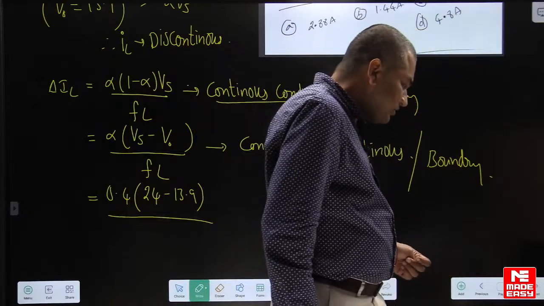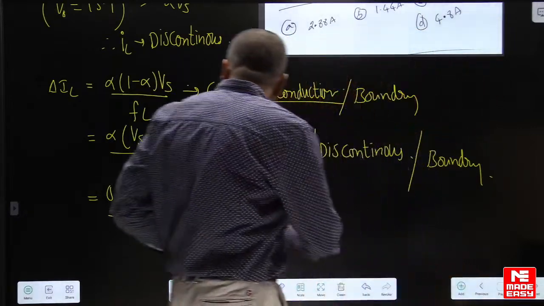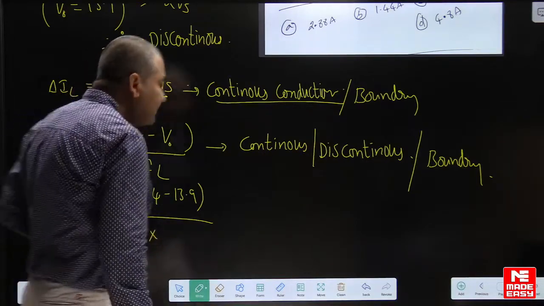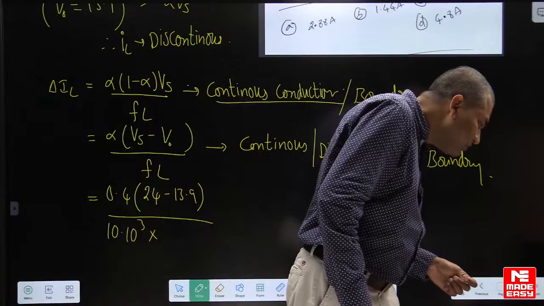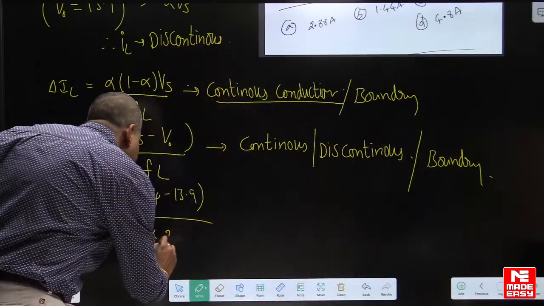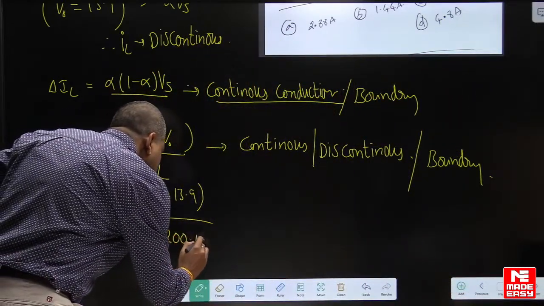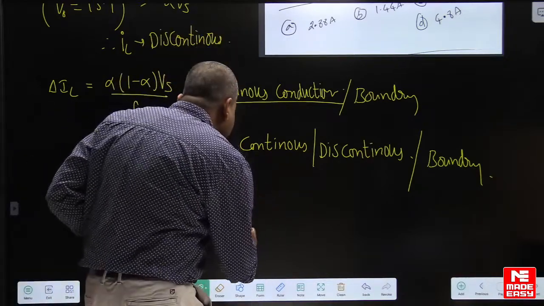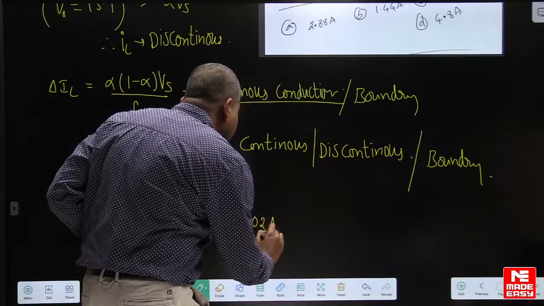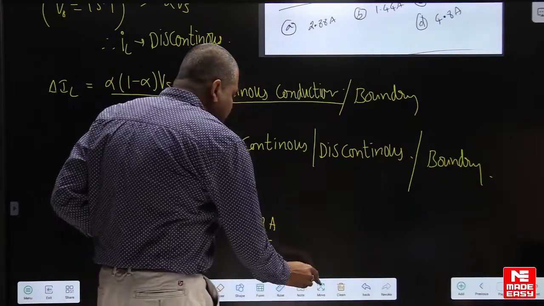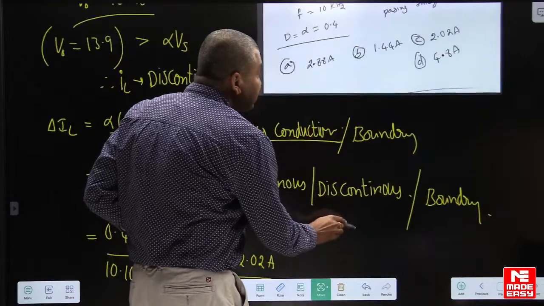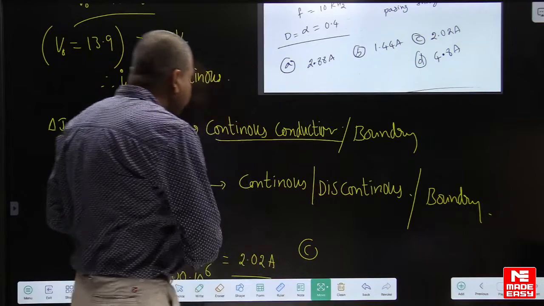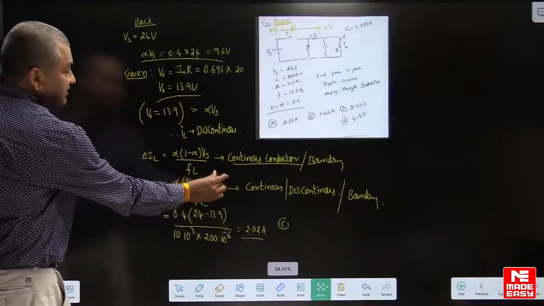Frequency is 10 kilohertz, and the inductance value is 200 microhenry. If you calculate this, you will get 2.02 amperes. So the answer is option C. Yes, option C is the right answer.